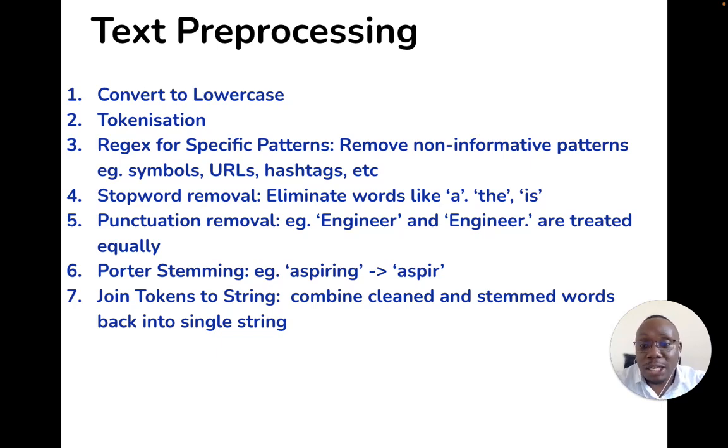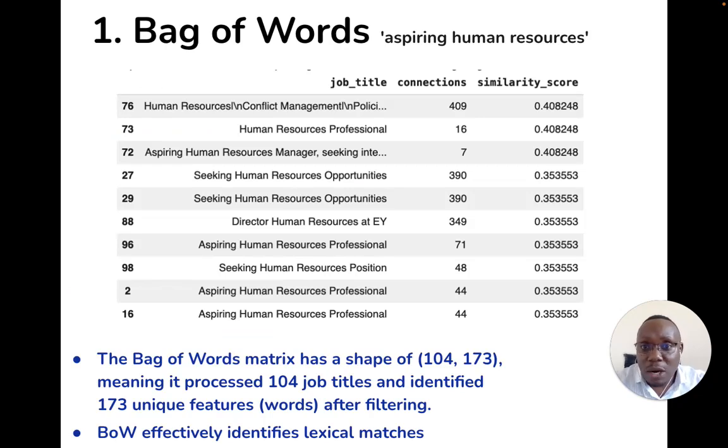And we also join the tokens later into a string, combining the cleaned and stemmed words back into a single string. These were the results with bag of words on this search term, aspiring human resources. These are the top 10 candidates, 76 being the highest, down to 16. The similarity scores ranged from 0.35 to 0.40. I think the top 3 candidates have the same similarity score, and therefore the connection has been used to break the tie.